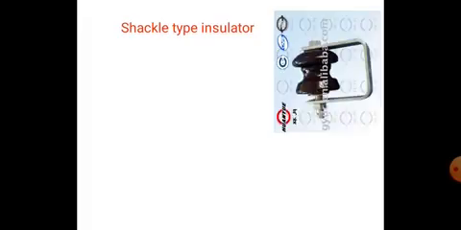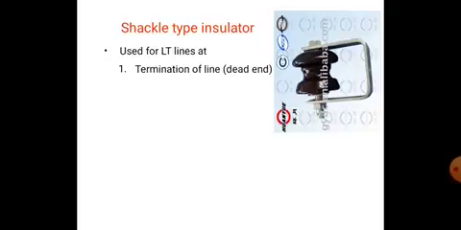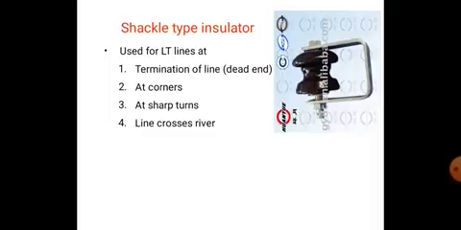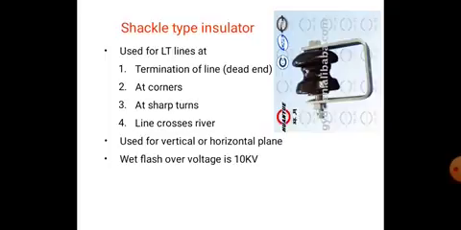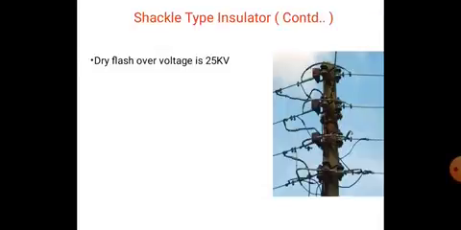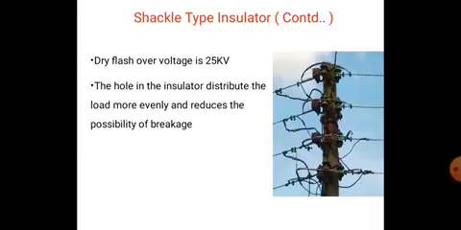And shackle type insulators are connected in between dead end lines, corners and turning points. Termination of line at dead ends, at corners and sharp turns, and where the line crosses a river. So they are used for vertical and horizontal planes. The wet flashover voltage is 10 kV and the dry flashover voltage is 25 kV. The hole in the insulator distributes the load more evenly and reduces the possibility of breakage.